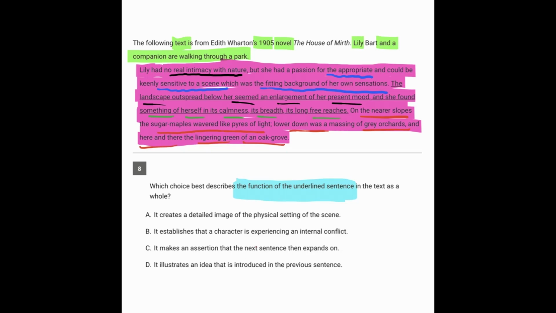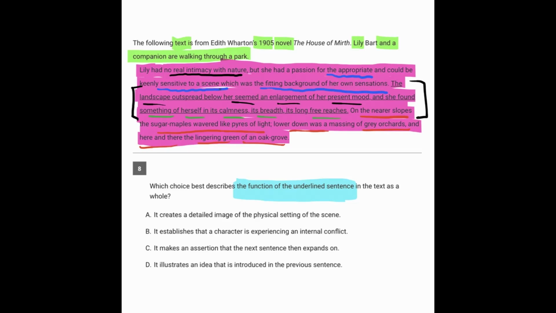So now focusing a little bit more on the underlined part, we're seeing that the landscape was an enlargement of her mood, and she found something of herself in its characteristics. So we're really hearing why she cared about the landscape in that underlined portion, because it matched her mood.